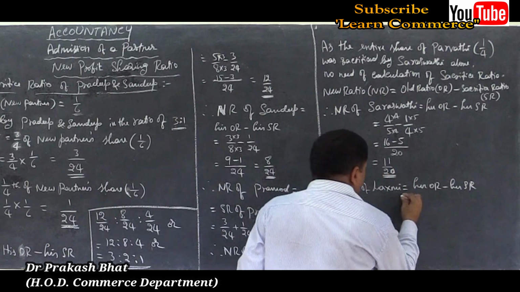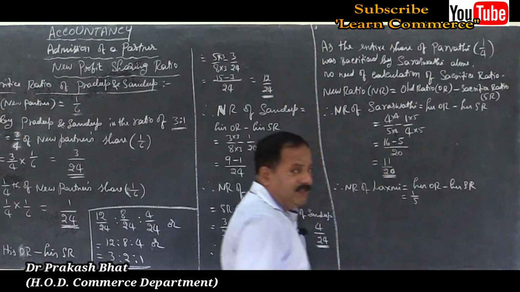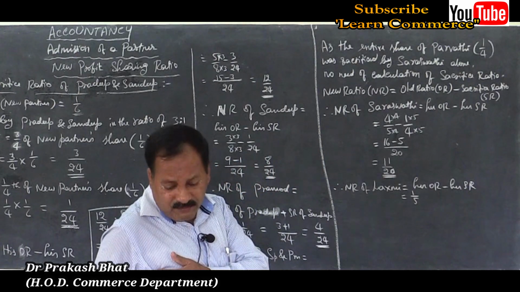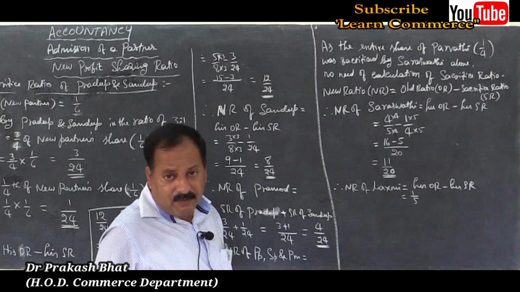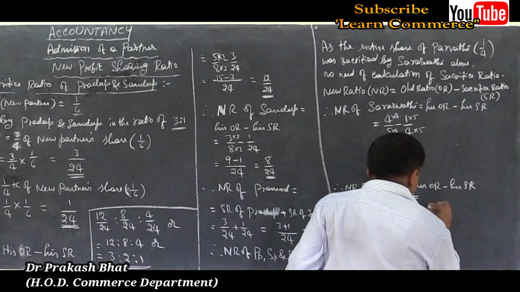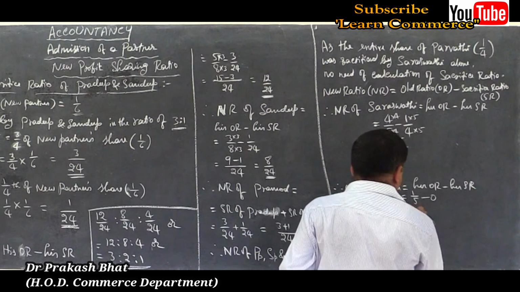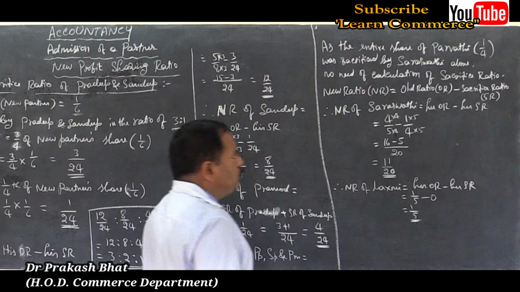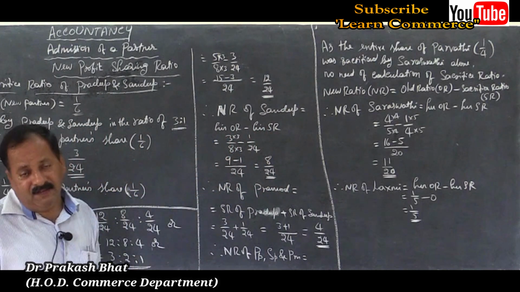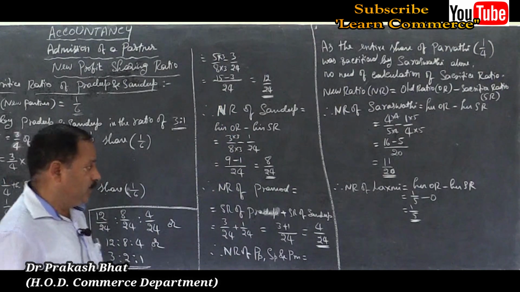The old ratio of Lakshmi was 1/5, that is 4:1 among Saraswati and Lakshmi, so 4 plus 1, 5. So 1/5 minus 0, no sacrifice, is equal to 1 by 5 itself. The new partner's share is already given in the problem. Parvati's share is given in the problem as 1 by 4.